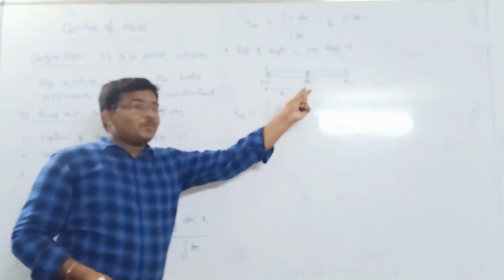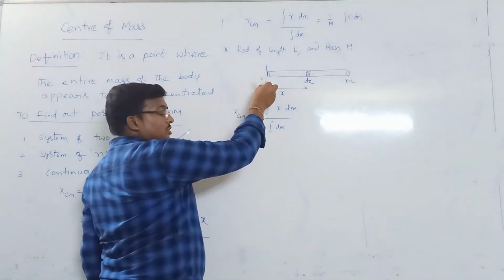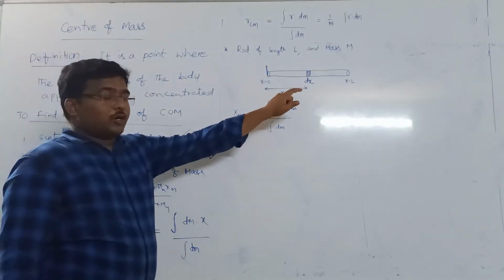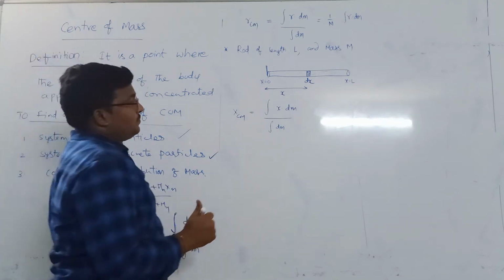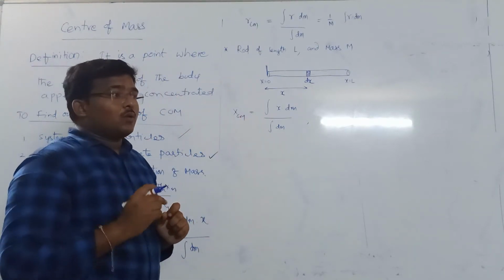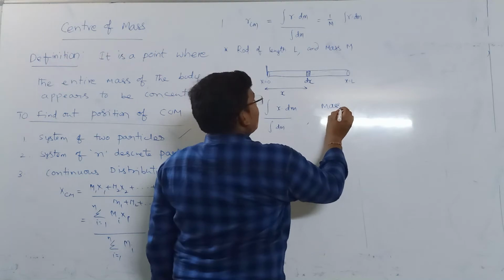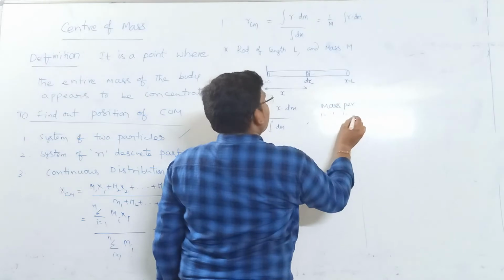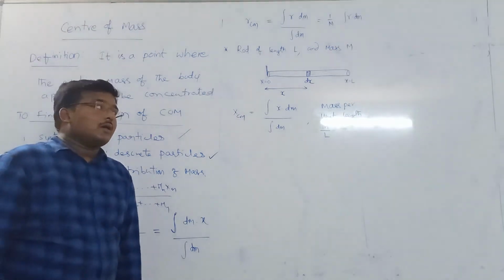I have taken this small element somewhere in the middle, but the small element can start from here, so the initial limit is 0, and it can go up to here, so the final limit is L. Now x we already know, but what is dm, the mass of the small element? The total mass is M and the total length is L. What is the mass per unit length? Mass per unit length is M by L.